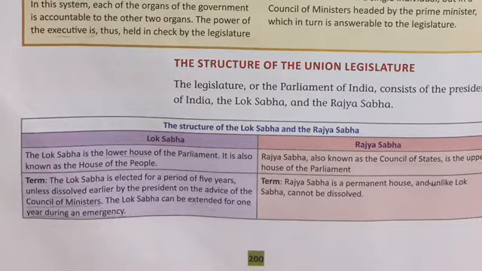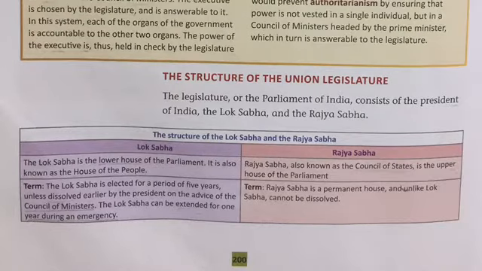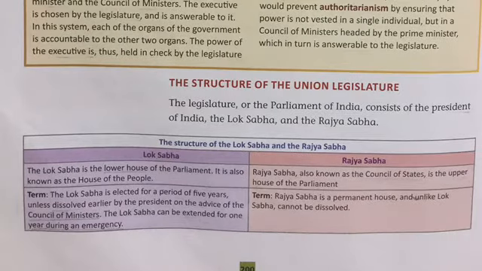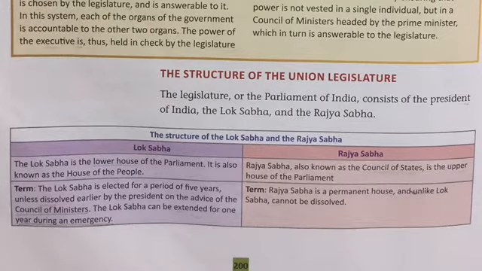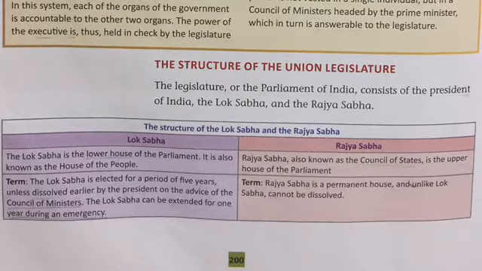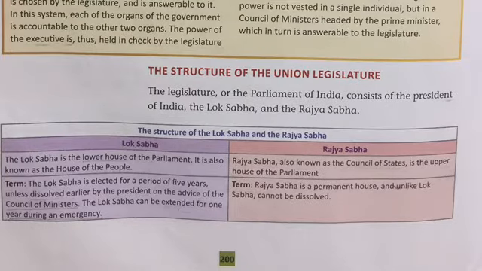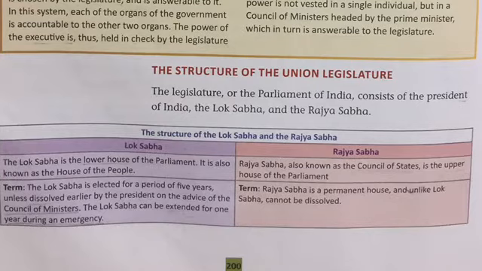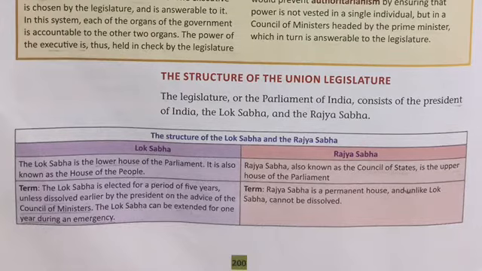The term for Lok Sabha is 5 years, unless dissolved earlier by the president on the advice of the council of ministers. That means if any problem is there inside the party, or you can say the ruling government, the president can dissolve or end the functioning of that particular government before completing their tenure. The Lok Sabha can be extended for 1 year during an emergency. Rajya Sabha is a permanent house and unlike Lok Sabha, it cannot be dissolved.